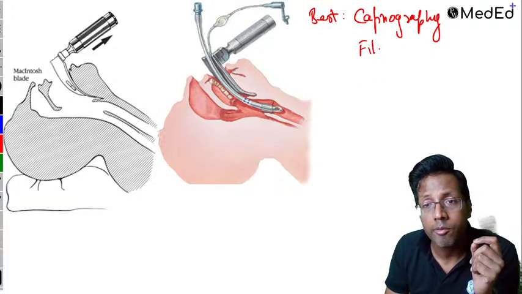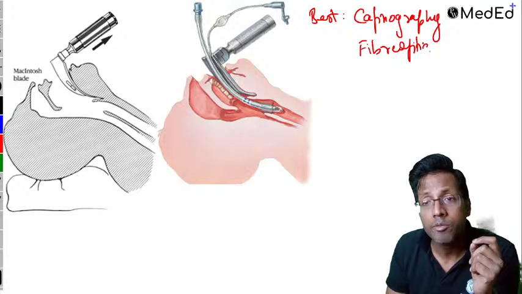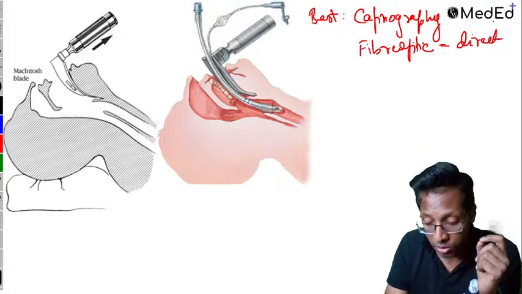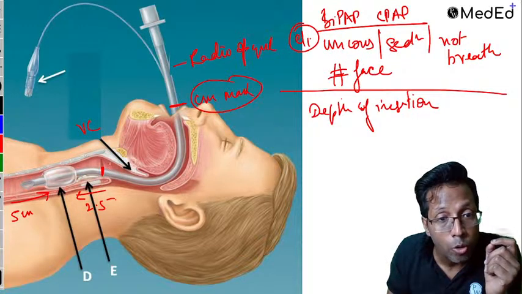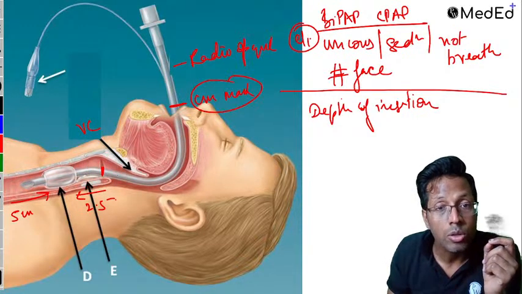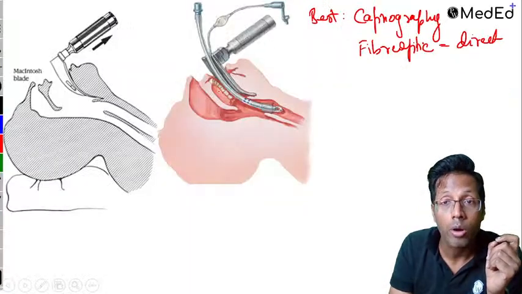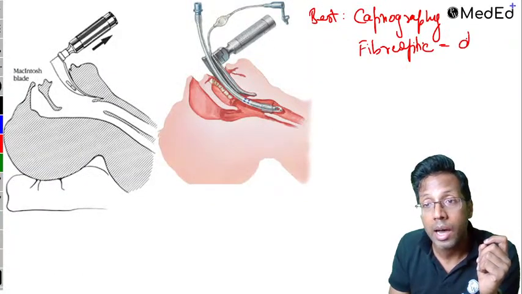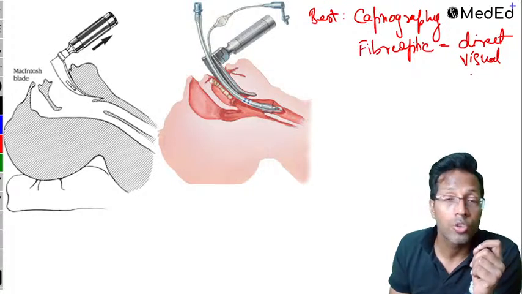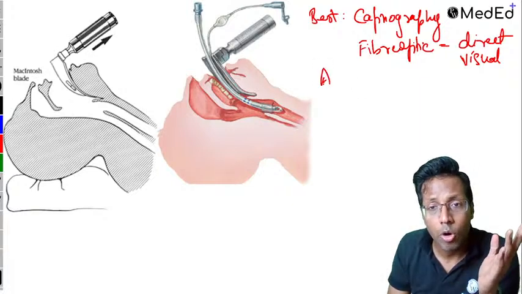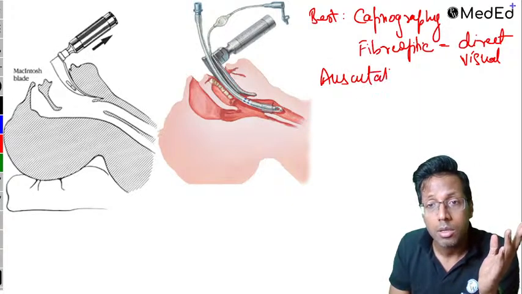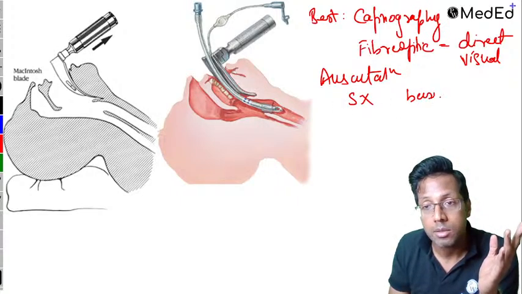But people say now, because we have fiber optic also, what happens in fiber optic is direct visualization, meaning through a fiber optic I can see directly the vocal cords and I can see that my endotracheal tube is passing through the vocal cords. So this fiber optic also is an important confirmatory thing because it gives you direct visualization. Okay, so capnography and fiber optic are most important. Apart from that, of course, we all do auscultation. Remember, stomach absent and equal at the lung bases and the lung apex.